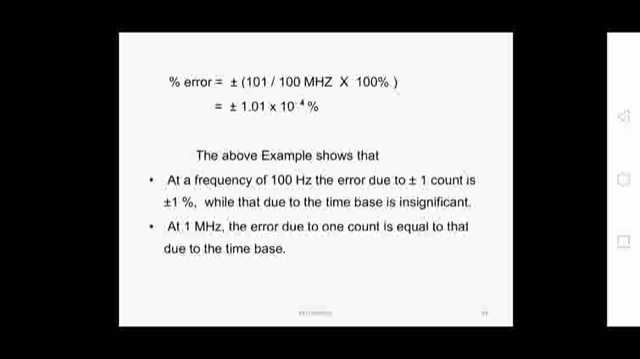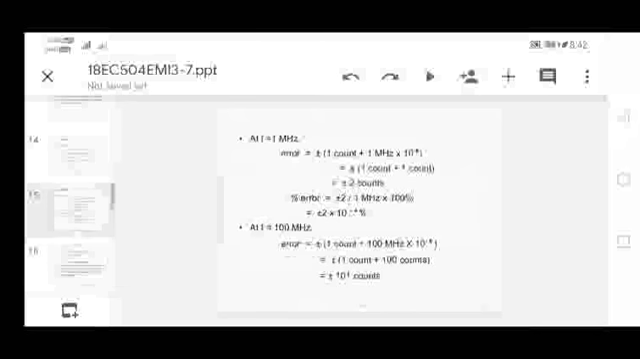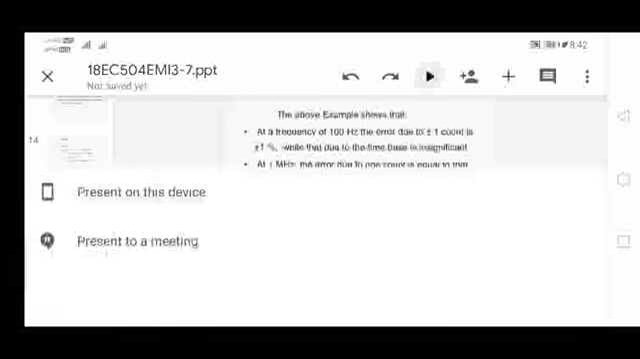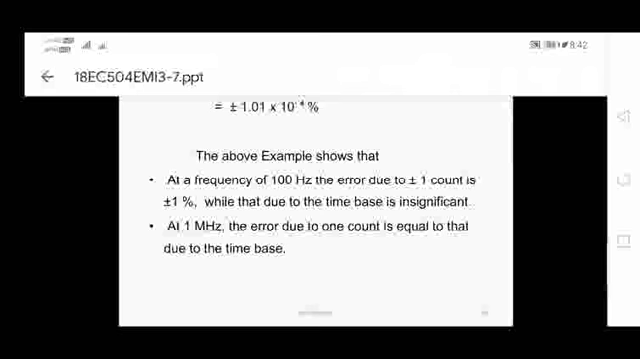And at 1 megahertz, error due to 1 count is equal to that due to the time base. So from previous calculations, we can see that at 1 megahertz, the error due to 1 count and time base both are equal, 1 count and 1 count. So at 1 megahertz, error due to the 1 count is similar to the time base error.